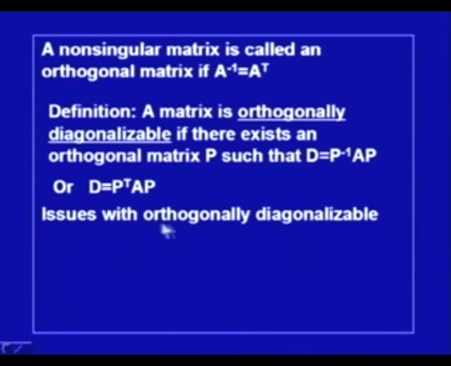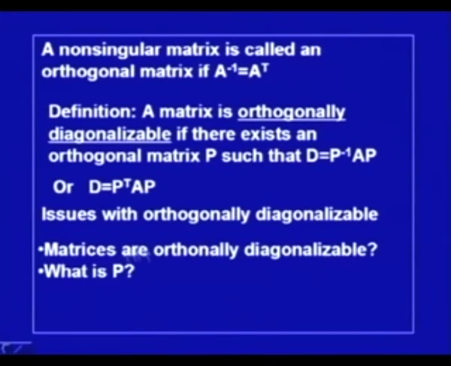Now, there are many issues with orthogonally diagonalizable matrices. The issues are: what are the matrices which can be orthogonally diagonalized, and what are the characteristics of such matrices, and if they are orthogonally diagonalizable, then what is P, and once we can find P, then of course P transpose is simple and one can easily find out D.